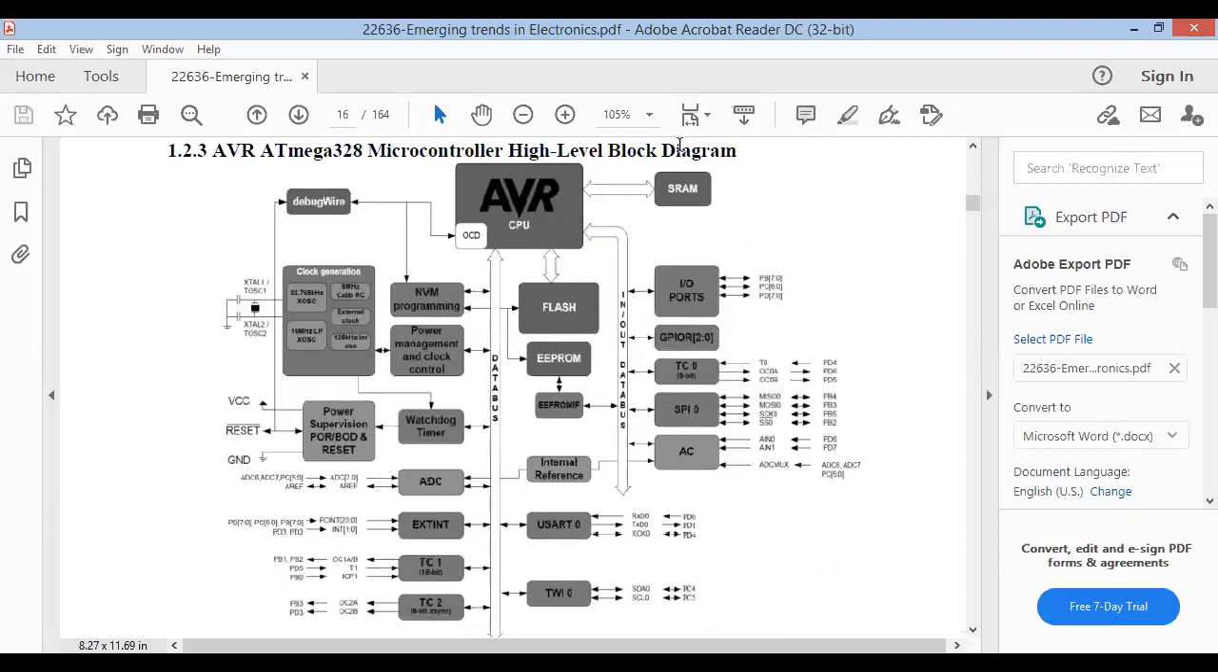SPI, you can say it is a synchronous serial communication. Then this is the analog comparator, and analog input output can be processed over here. UART is there. Then external interrupt can be processed through this. Then analog input is taken through this. Watchdog timer for real time operations is there. This is the clock generation, and this is the power supervision and reset processing. All of this is connected to the CPU through this central data bus.